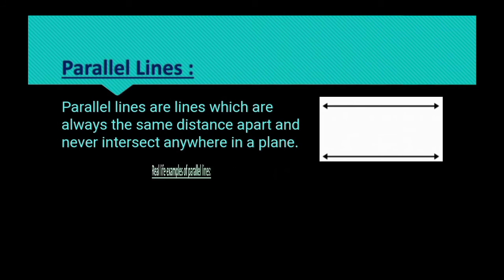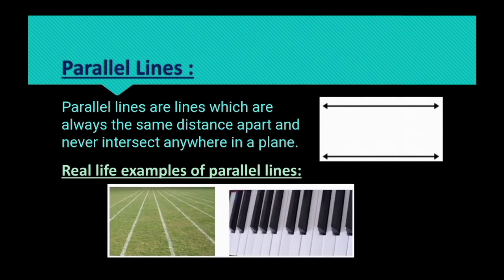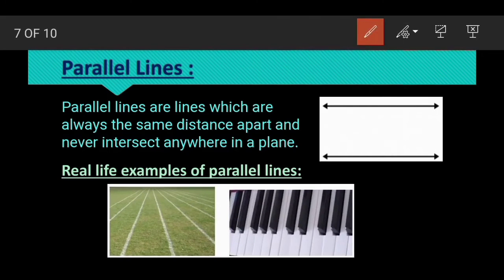So here are some real life examples related to this one. Look at this. You have seen that while we are drawing a running track for 100 meter or 50 meter, we draw lines that look like this one. These lines are parallel to each other.